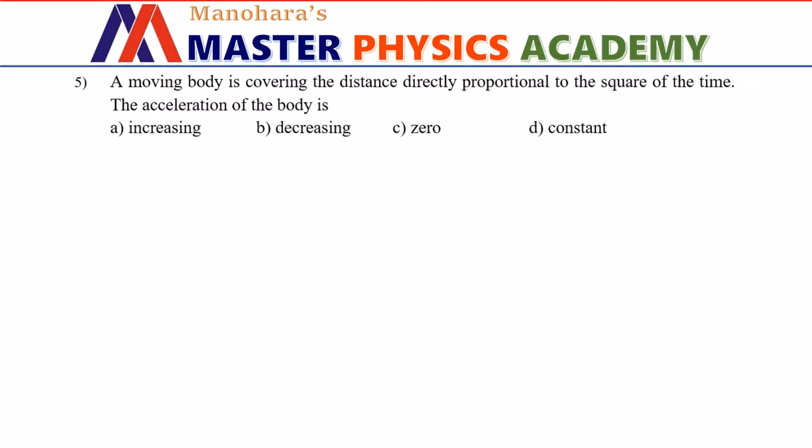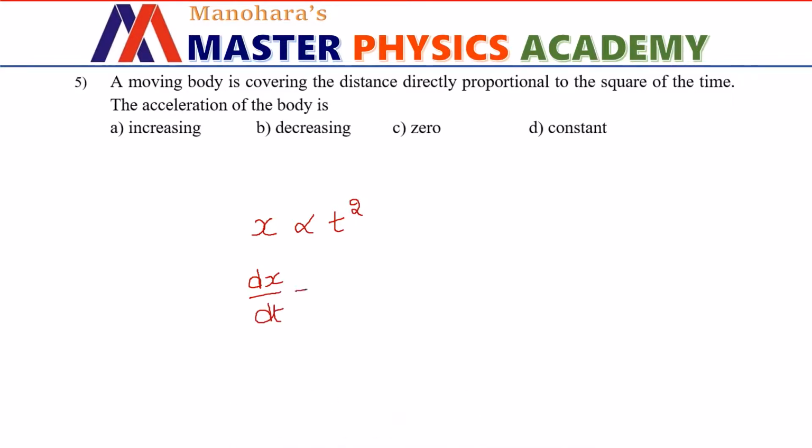A moving body is covering a distance directly proportional to the square of the time. The acceleration of the body is? It is given that the displacement covered by the body is directly proportional to the square of time. Now if we differentiate this, we get dx by dt.